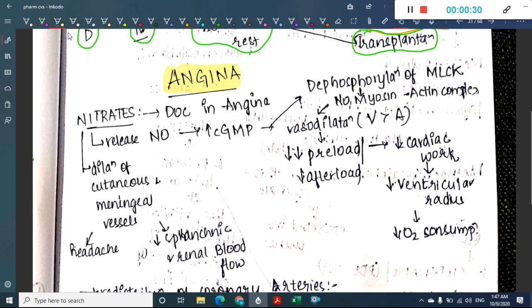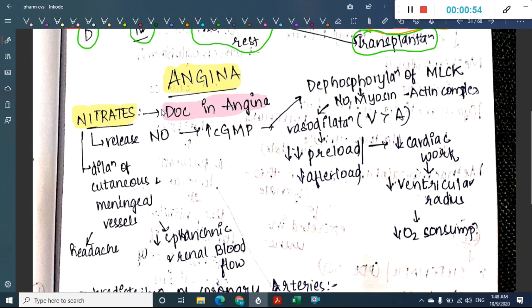Right. First we will learn about the first group of drugs, which are used in angina and which are most important: nitrates. So these nitrates are actually the drug of choice in angina. What is the drug of choice in angina? Nitrates are the drug of choice in angina. What do these nitrates do?